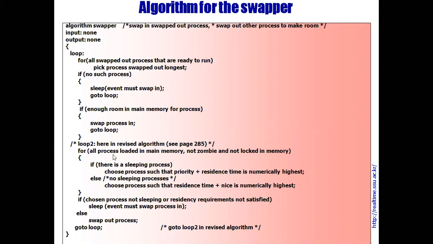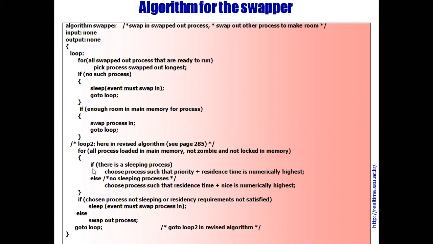For all the processes loaded in memory, not zombie and not locked in memory: a zombie process cannot be swapped out as it does not occupy any memory space, and a locked-in-memory process cannot be swapped out.